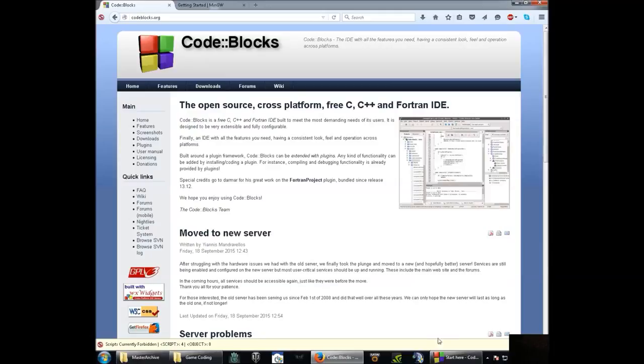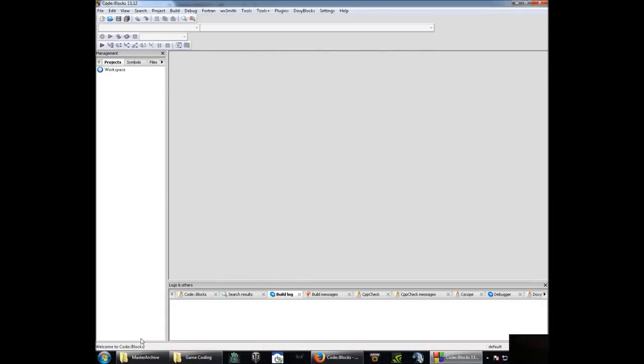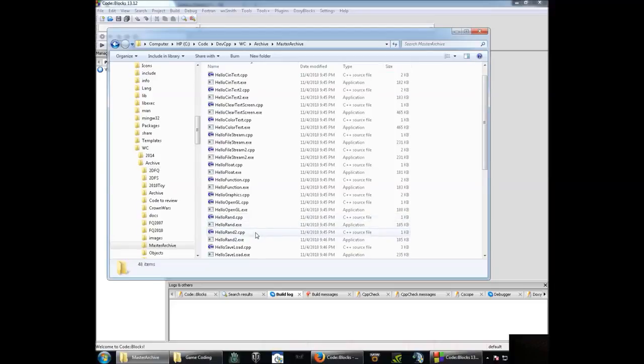Moving forward, let's bring up CodeBlocks. From here, you want to have a hello world. I have what I call a master archive, and in it, everyone does a hello world to start with. Well, I've got hello character, hello C and tests, hello C and 2. I've got all sorts of stuff: floaters and functions and graphics and OpenGL and random2 and save and load and string, and you get the idea.